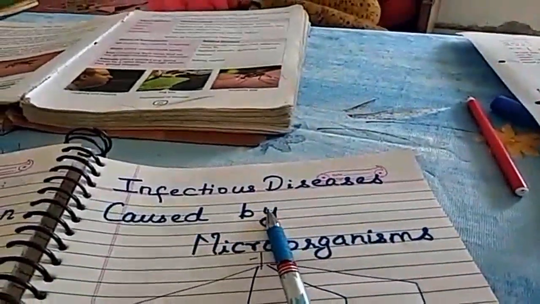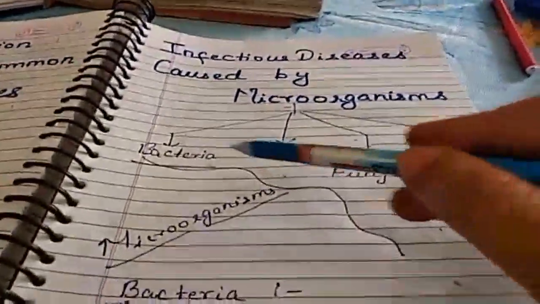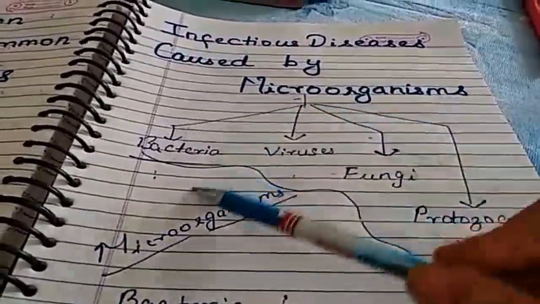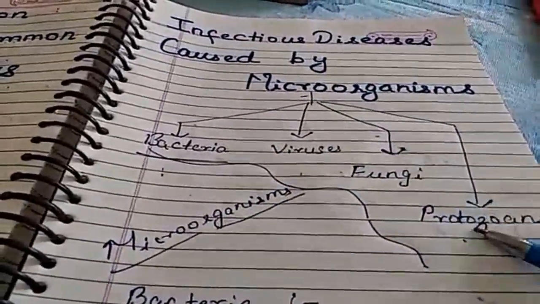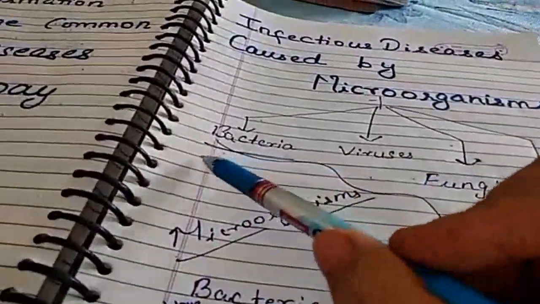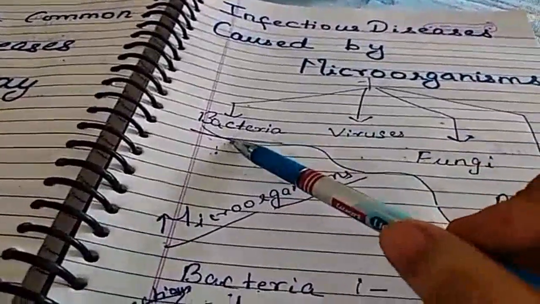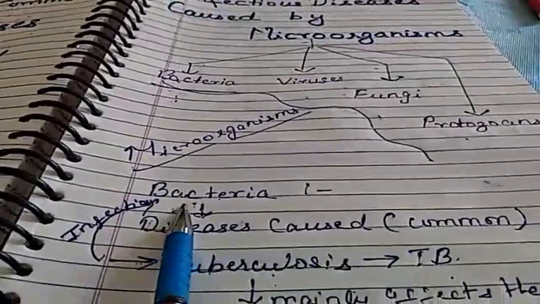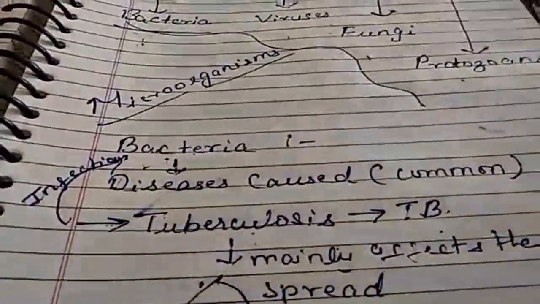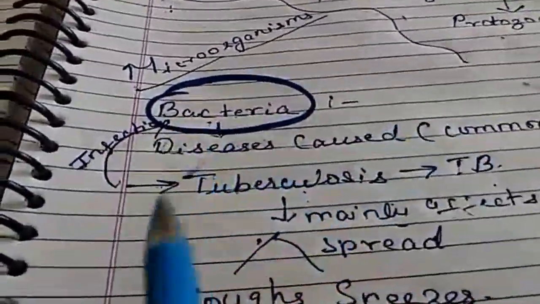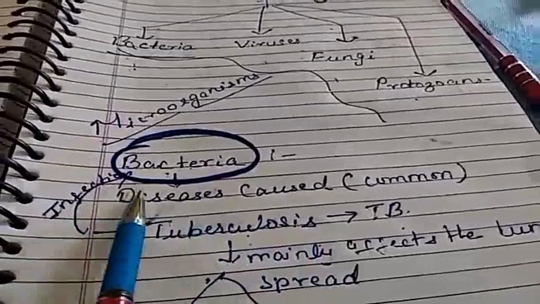Today we are discussing infectious diseases caused by microorganisms. What are the microorganisms which may cause common human diseases? Bacteria, viruses, fungi, and protozoans. So we are discussing in short some of the microorganisms which cause common human diseases, one by one, starting with bacteria.